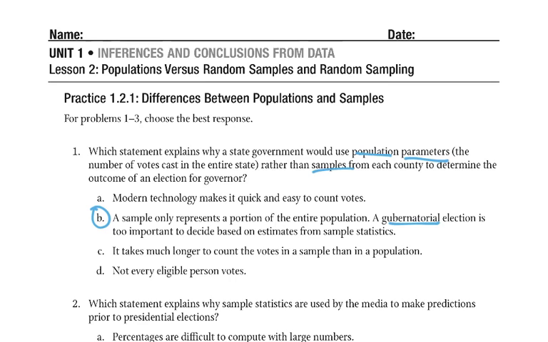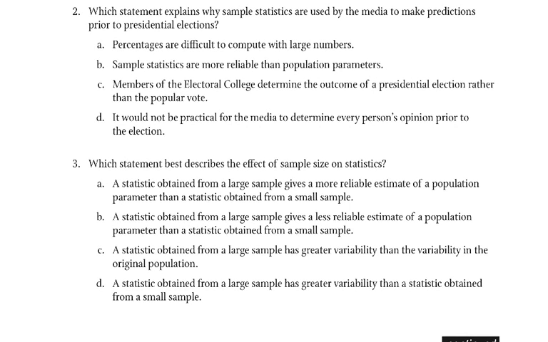the whole, the population. Which statement explains why sample statistics are used by the media to make predictions prior to presidential elections? Percentages are difficult to compute with large numbers. No, just as easy. Sample statistics are more reliable than population parameters. No, because a sample is going to represent the whole population, so if you can get the whole population, why not do that? Members of the Electoral College determine the outcome of a presidential election rather than the popular vote. That's true, but not necessarily why the media does it. It would not be practical for the media to determine every person's opinion prior to the election. Boom, right there. That's what we have elections for.